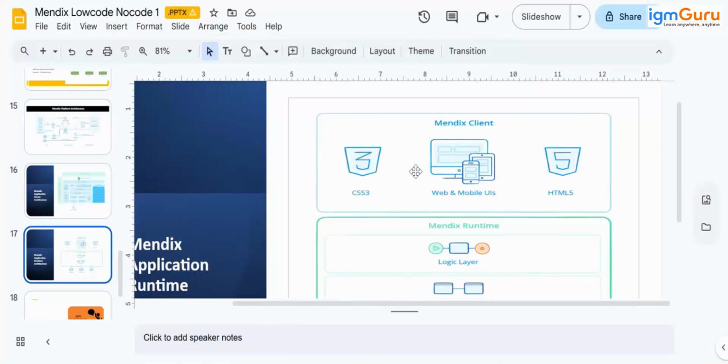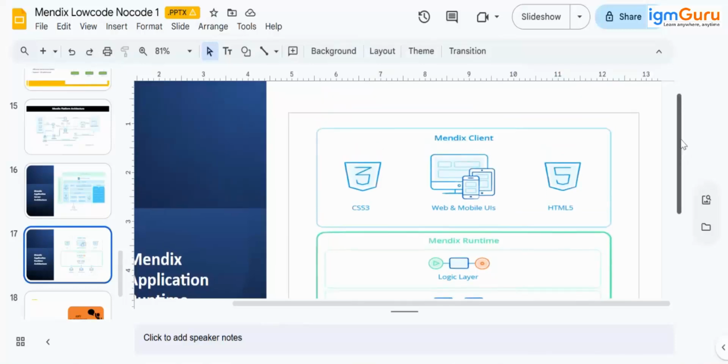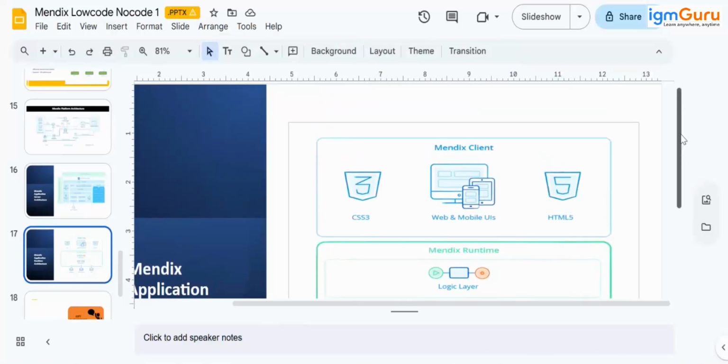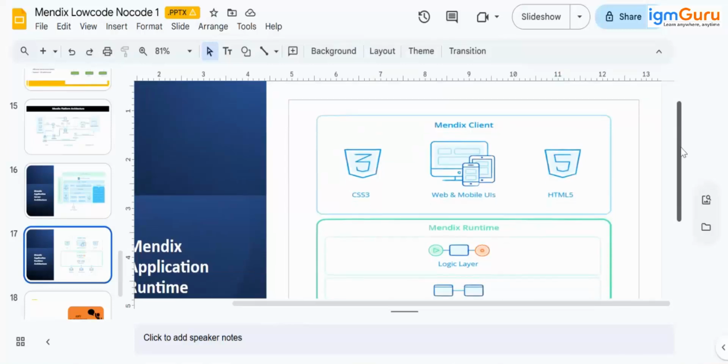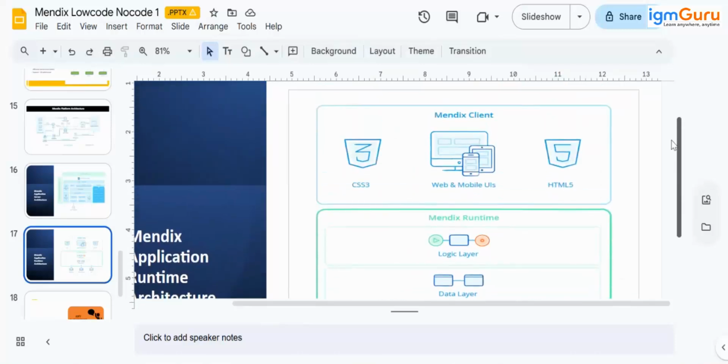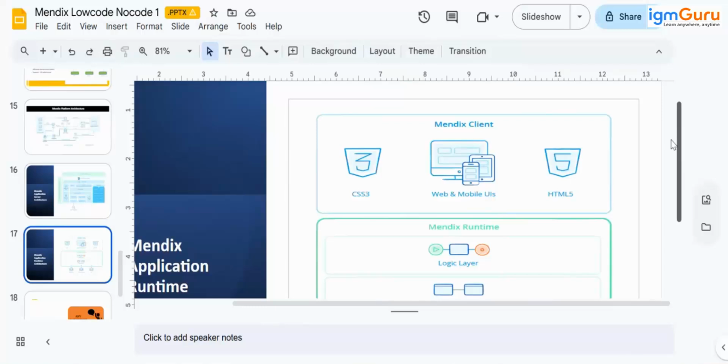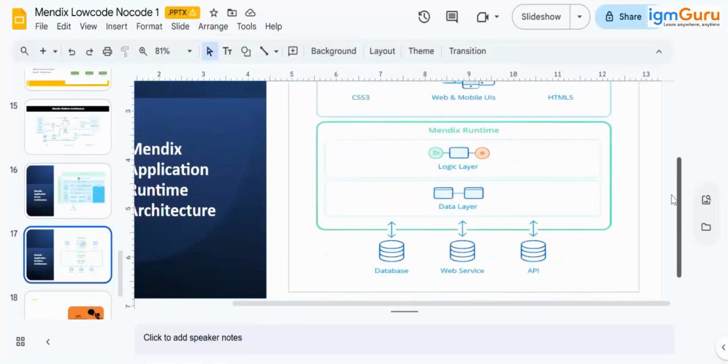It is built upon CSS3, Bootstrap, JavaScript and HTML5. What good thing here is we have everything in drag and drop and in low code. It is not the case that we are building front end on Mendix and back end on something else. We have everything included in this platform, from front end, back end, and the database.